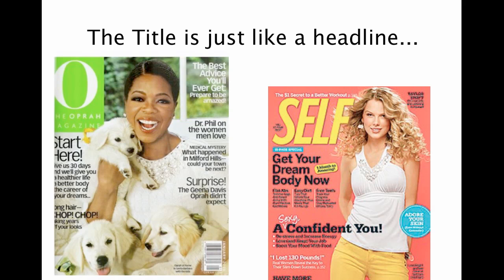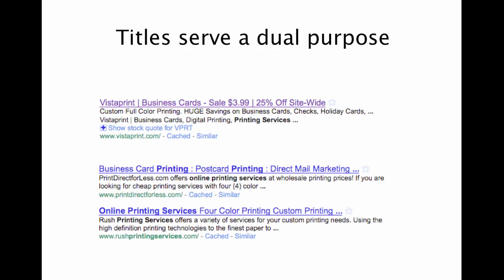So things like "Dr. Phil on the Women Men Love" and "Get Your Dream Body Now." For this particular target audience, that is something that would be geared and written to attract them. So that's how you think of your titles as well. It doesn't mean that you have to make them sound like this. You want to make them appropriate for your market, but there's a lot of ways to do that. So we talked about how titles serve that dual purpose.